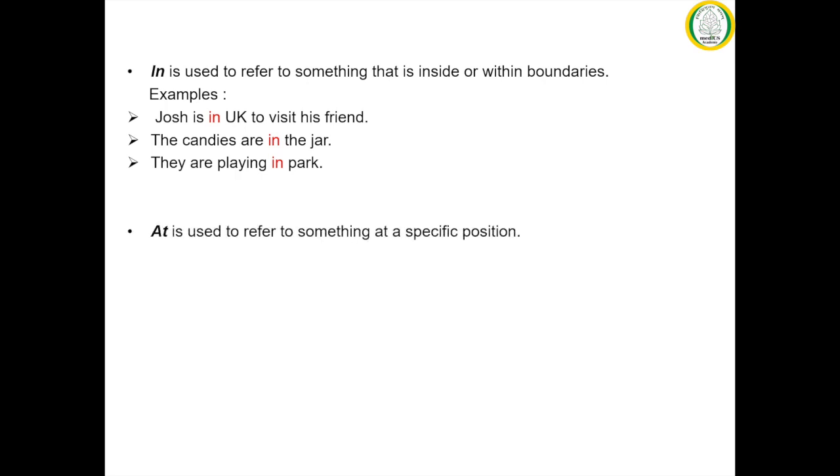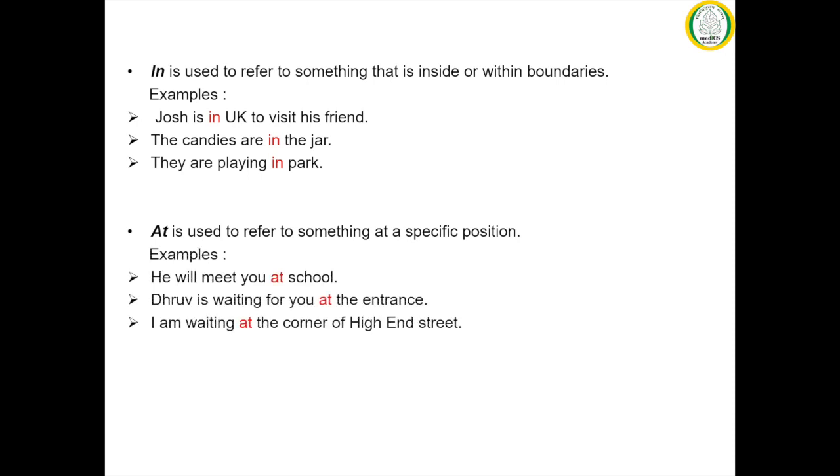The next preposition of place is at. It is used to refer to something at a specific or definite position. The examples are as follows. He will meet you at school. Dhruv is waiting for you at the entrance. I am waiting at the corner of High End Street. In the three sentences you can see at school, at the entrance and at the corner of High End Street refer to the exact position of something or somebody at a place, and thus the preposition at is used.